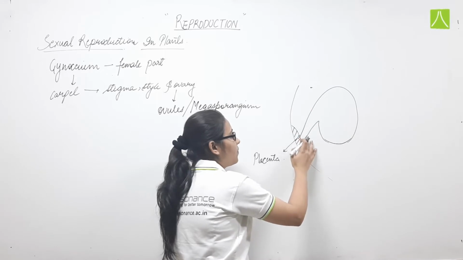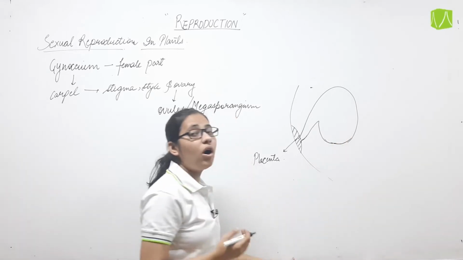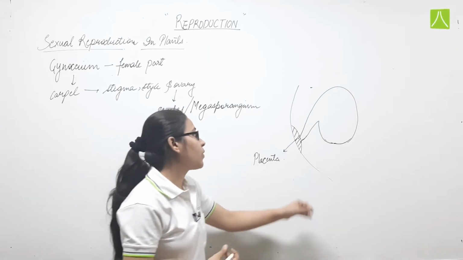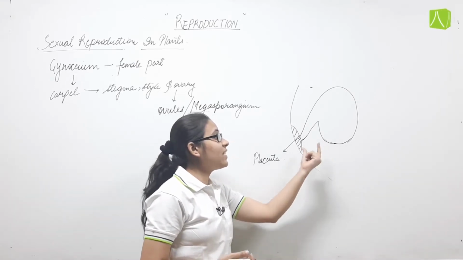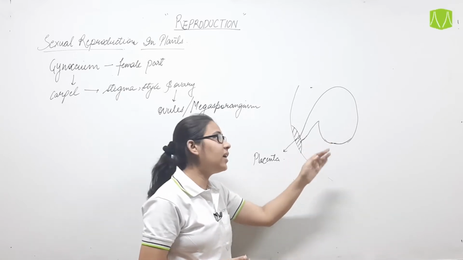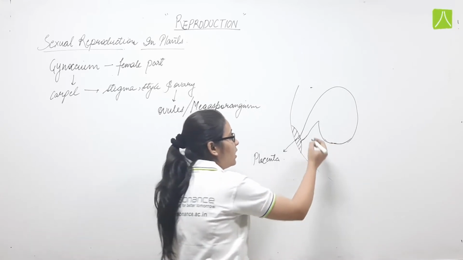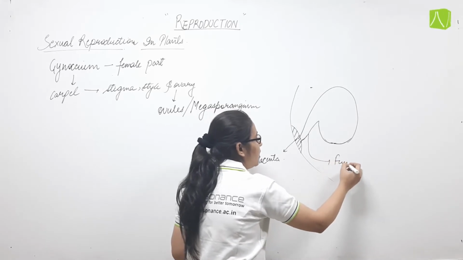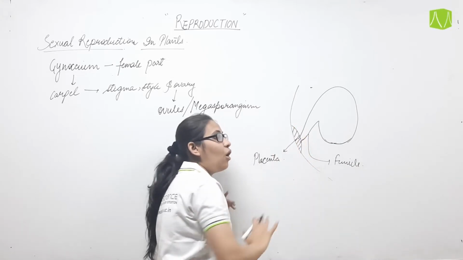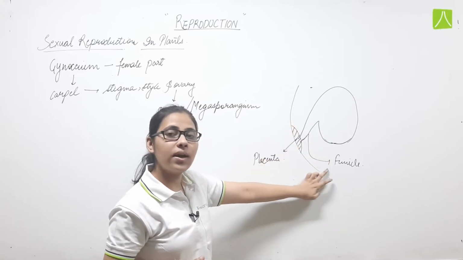And this ovule, this is what? This is ovule. After fertilization it will be converted into seed, that we will discuss a little later. So this ovule which is attached with the placenta is connected with the help of a stalk-like structure called funicle. Ovule remains attached with the tissue of the ovary wall with the help of a stalk-like structure known as funicle.